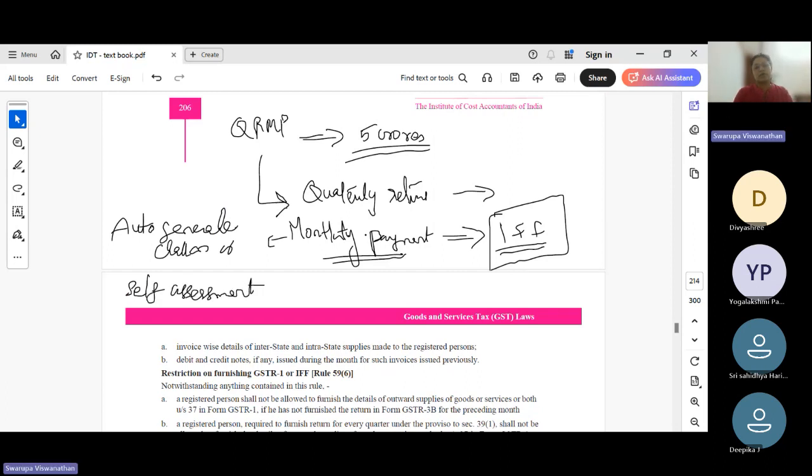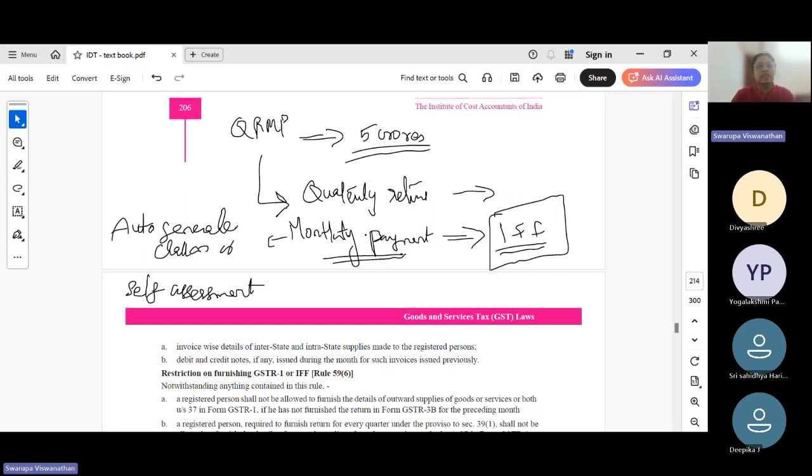Okay, the GST portal itself will auto-generate a challan based on the previous month's turnover. They will take 35% of the previous month's turnover and accordingly calculate the tax payable. So either you can make payment based on the auto-generated challan, or if we have the details, we can self-assess what is the turnover for the current month, and accordingly make a payment on the basis of self-assessment. But monthly payment has to be done and quarterly returns can be filed.